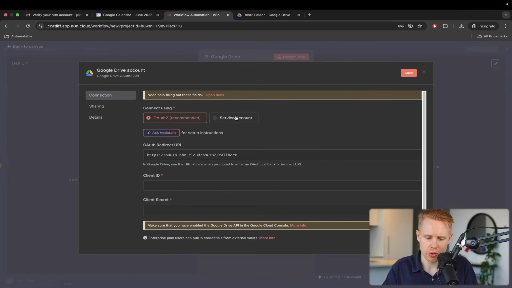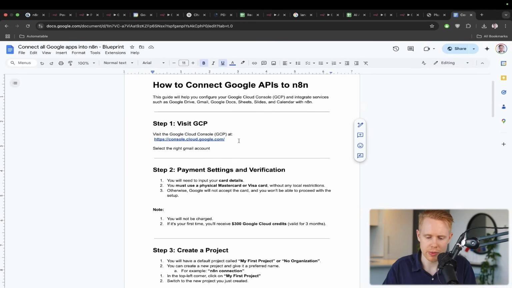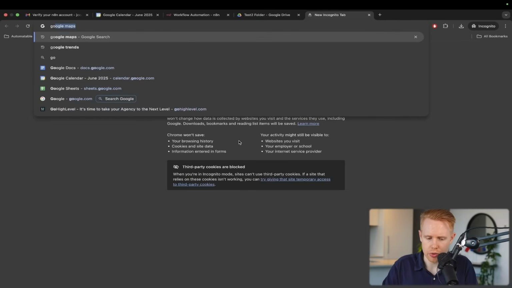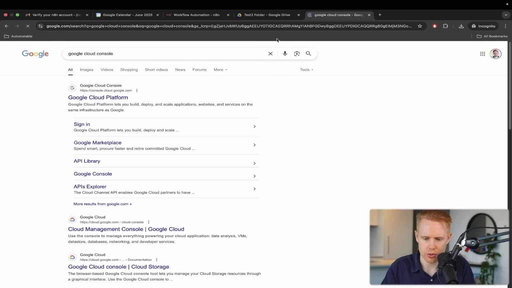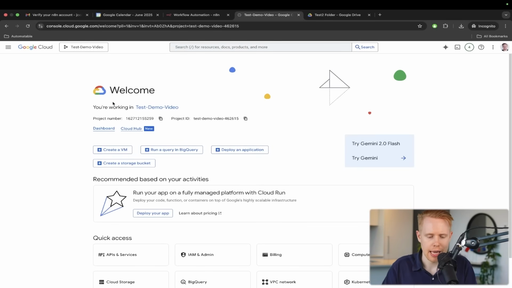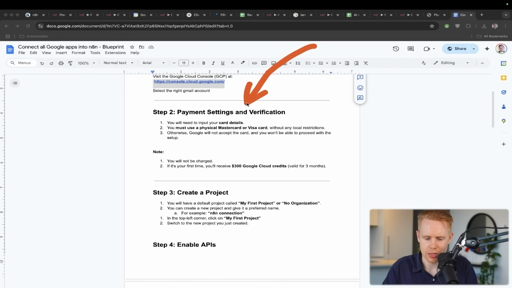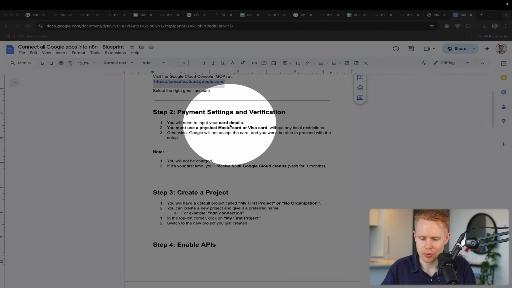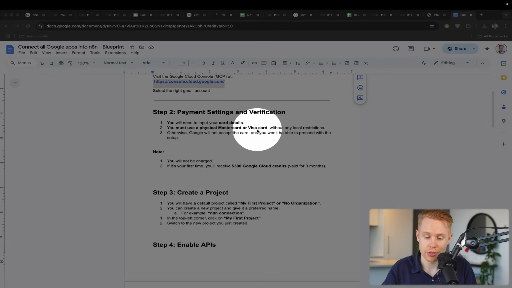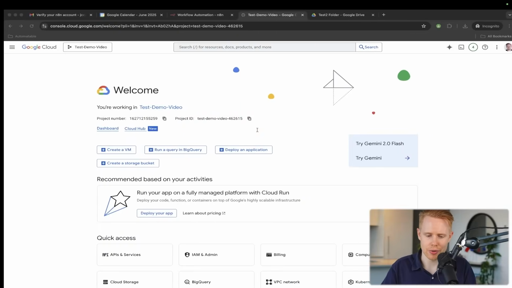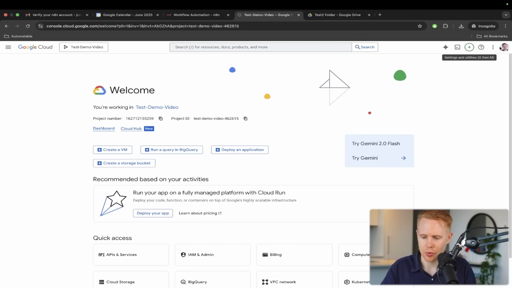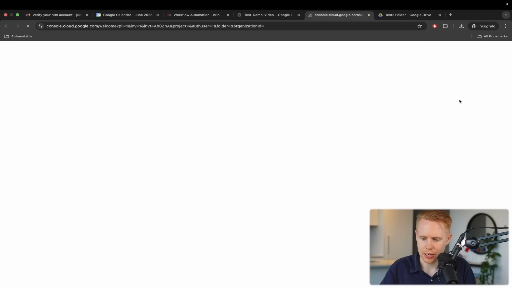So we're going to click Create Credentials here, and this will be down below if you decide you want to copy or download this for free. We're going to go to Google Cloud Console, the Google Cloud Platform, in order to connect in Google Drive. The first thing we're going to do, and this will tell you literally step by step, is if you haven't done so, you may have to verify your payment settings or verify through Google if it's your first time doing this. Sometimes they may ask for a card. They're not going to charge you, but they want to verify you right away. So I'm going to connect in my other account here.